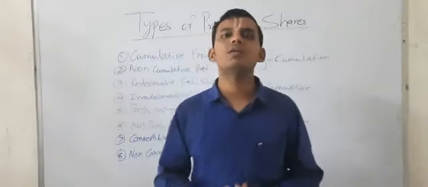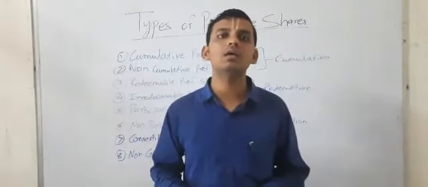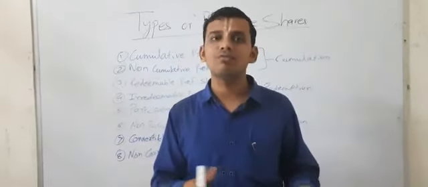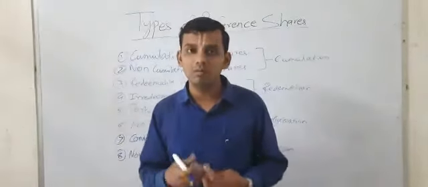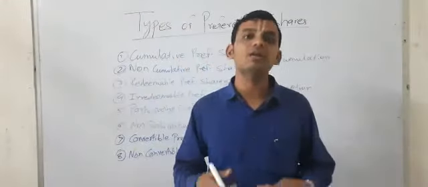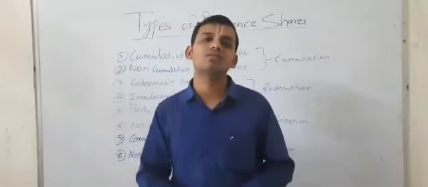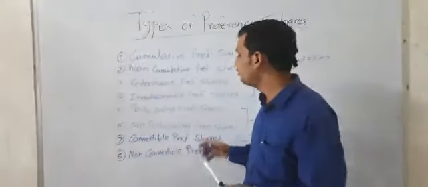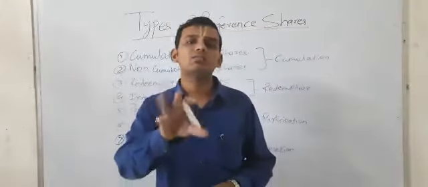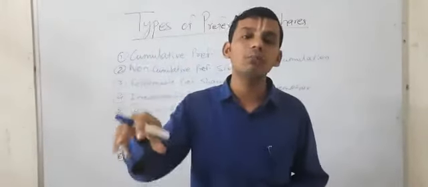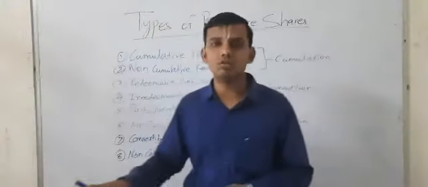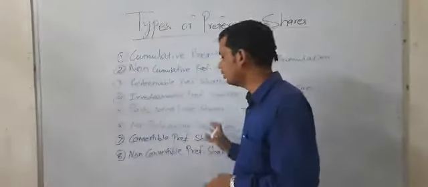We can have various benefits by doing so. We can enjoy the fluctuating rate of dividend. Sometimes it can be less than the fixed rate of dividend, sometimes it can be even more. We can participate in surplus profit. Whatever disadvantages we discussed in the earlier video can be limited up to a certain amount in the case of convertible preference shares. Again, there is a stipulated point of time until when we are not able to convert our preference shares into equity shares.